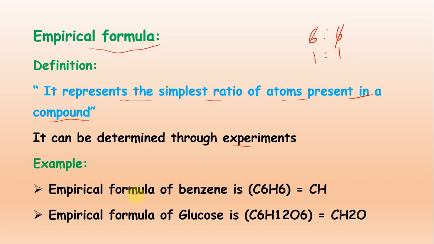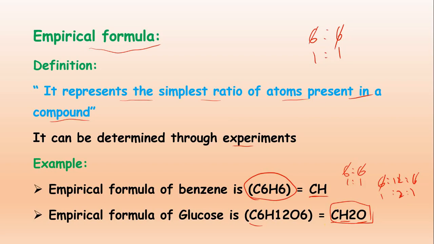Suppose for example, the empirical formula of benzene: the actual formula is C6H6, and the empirical formula will be CH. Why? Because, as we have just discussed, take the simplest ratio, 6 divided by 6, 6 divided by 6, so 1 and 1 means C and H. Empirical formula of glucose: C6H12O6, 6 divided by 6, 12 divided by 6 and 6 divided by 6. So 1 2 1 will be the simplest ratio, C1 H2 and O1. So this is the empirical formula of the glucose.